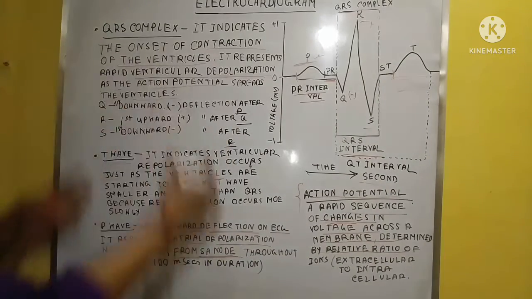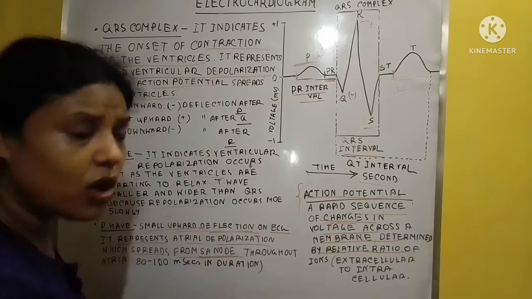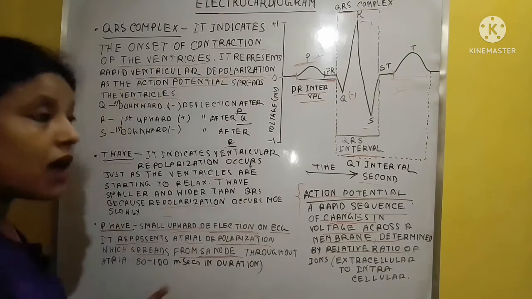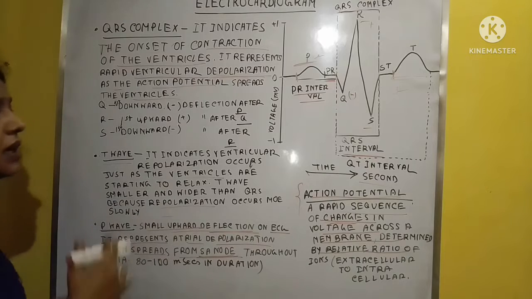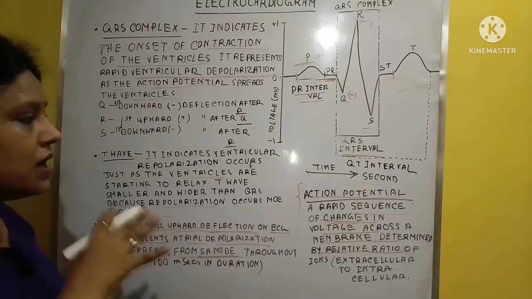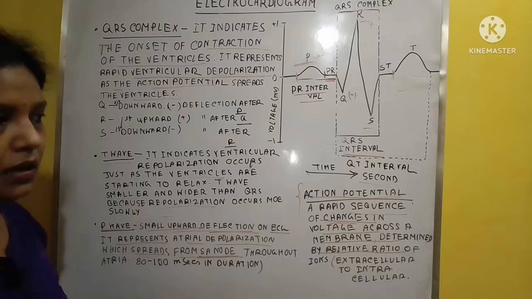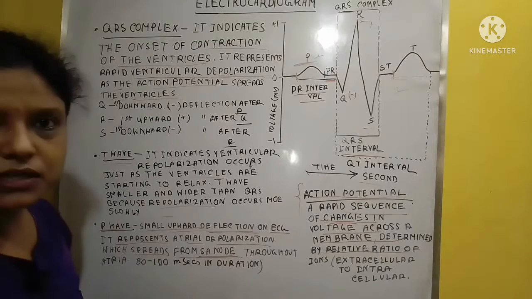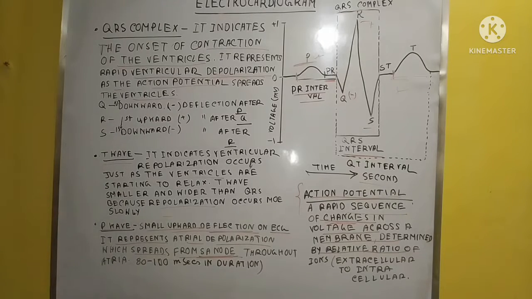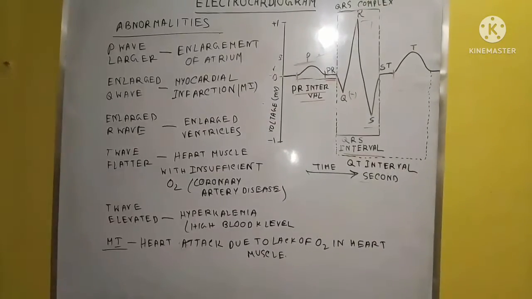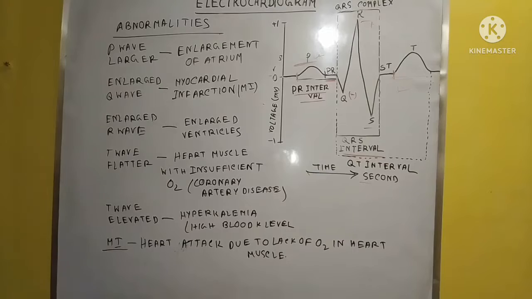So this is the actual ECG, or electrocardiogram. Now we will learn what differences we can see in the normal situation and in some different situations. Now we will see what happens during the abnormalities.